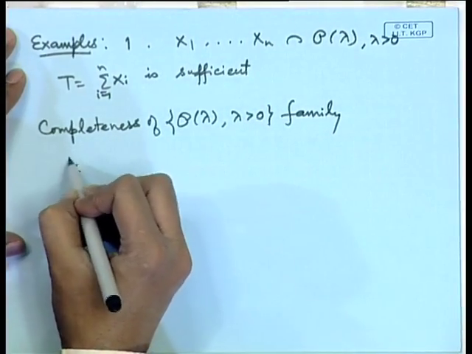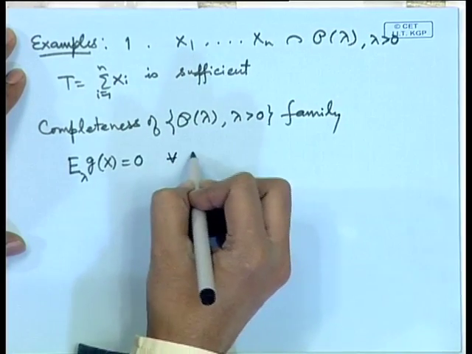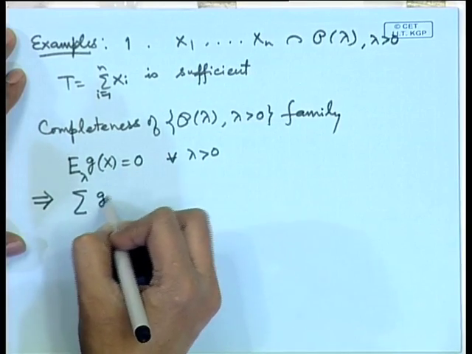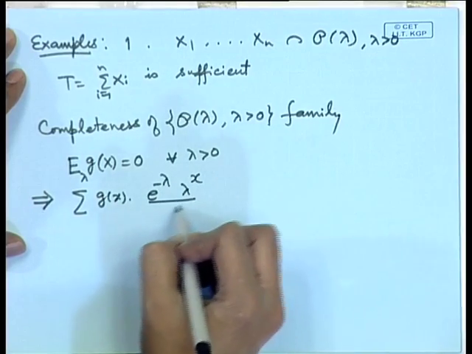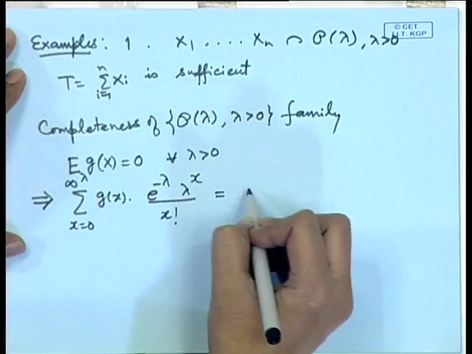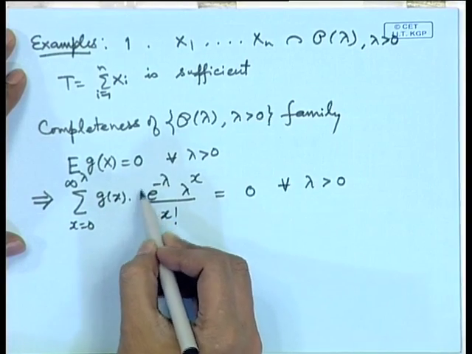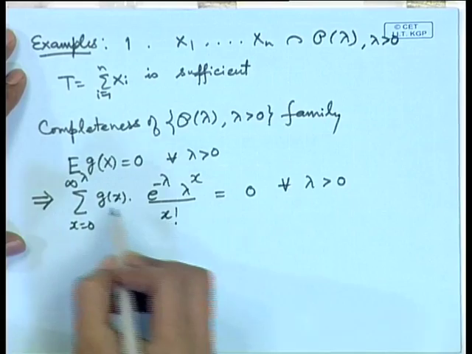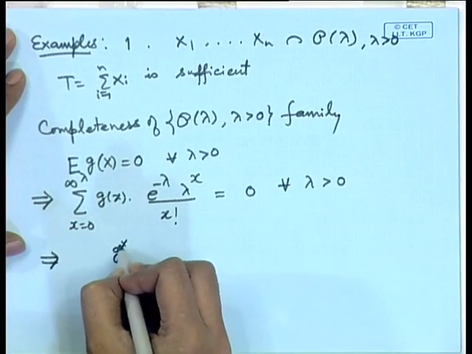Let us write down expectation of g(X) is equal to 0. This statement is equivalent to sum of g(x) e to the power minus lambda lambda to the power x by x factorial equal to 0. Since lambda is positive, we can multiply on both the sides by e to the power lambda, and g(x) by x factorial term I can combine as some g star(x).